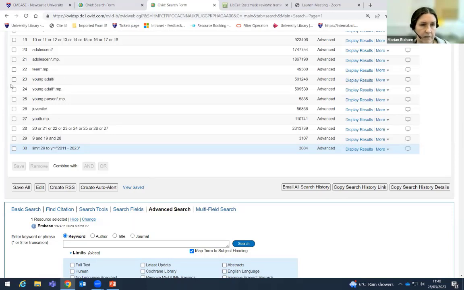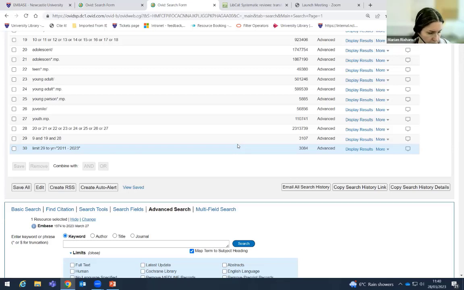And I've added in some of the things that I thought about in my original breakdown, as in young adult, young person, put in my juvenile, and searched for youth. So line 28 is the adolescent part of the search completed, combined together with or. And then line 29 is social media, mental well-being, and adolescence. And that's my result. And then I've put my limit on from 2011.